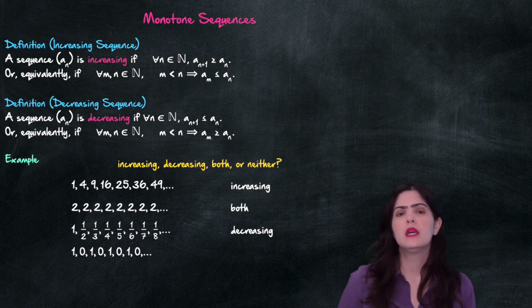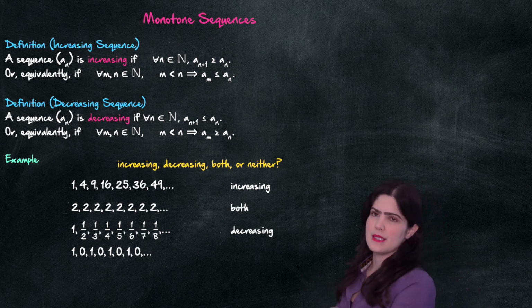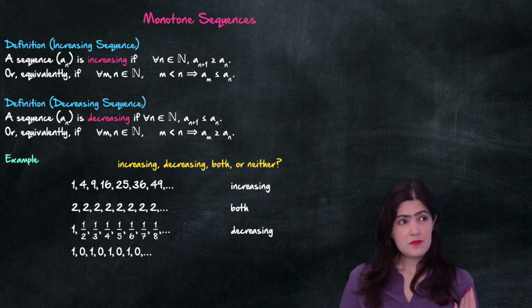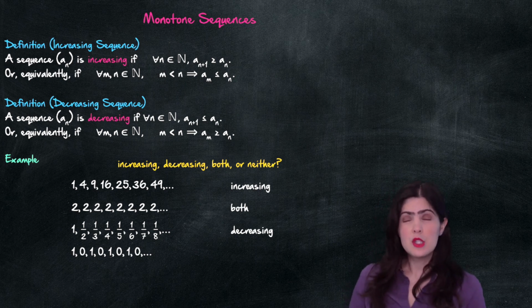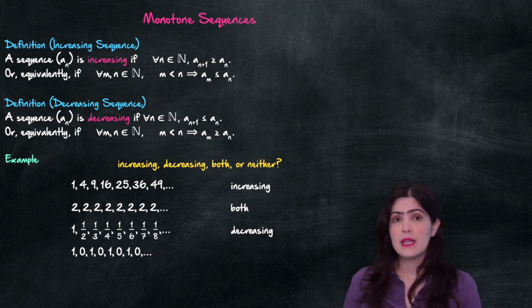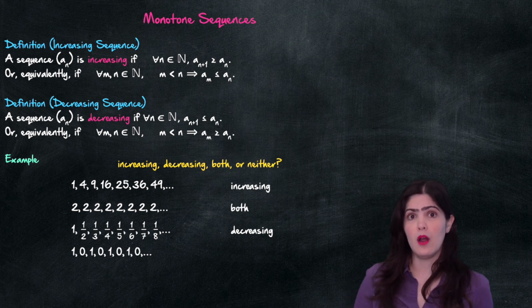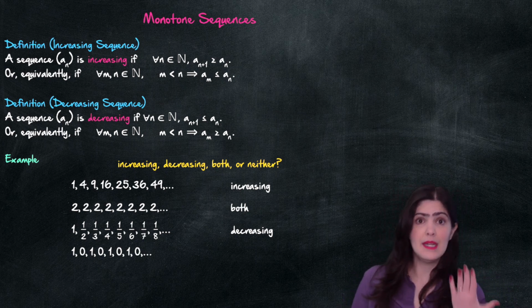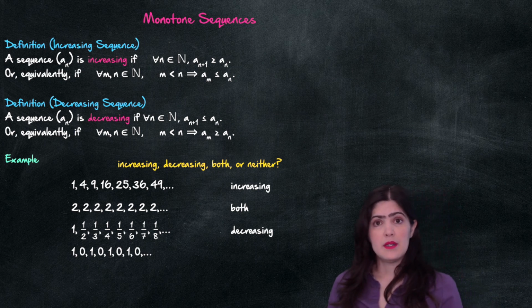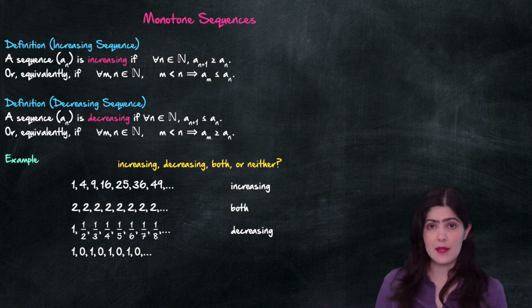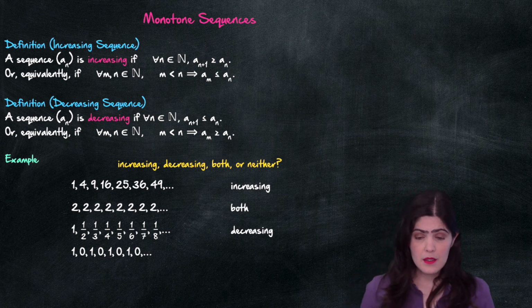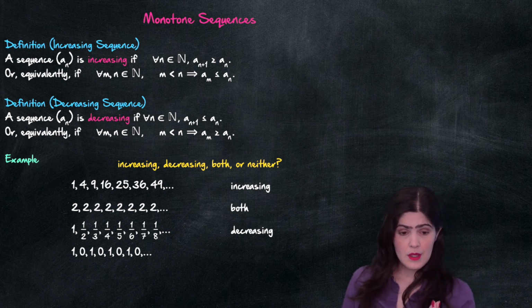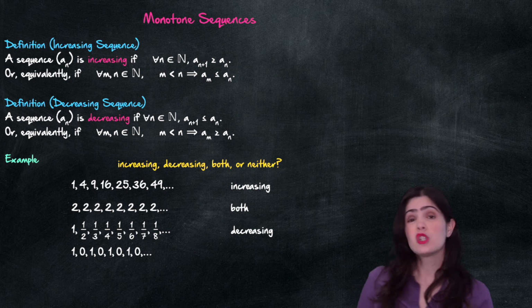And what about this one? 1, 0, 1, 0, 1, 0. You could say, well, it goes up and down, up and down. So you might be tempted to say that it's both increasing and decreasing, but that would be wrong. Because if you look at the definition, it says that for any natural number, a_(n+1) has to be greater than or equal to a_n for it to be increasing. But you see, if you pick the first term, 1, it is not smaller than the next term because that's 0. So it cannot be increasing.